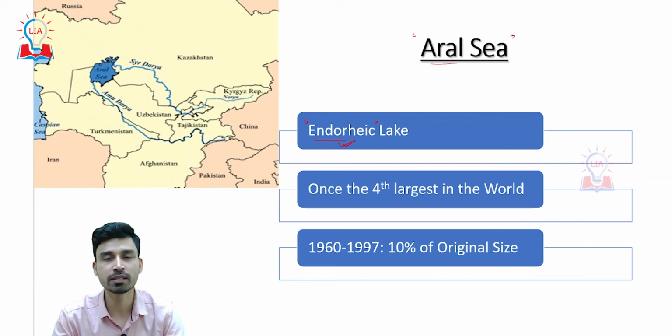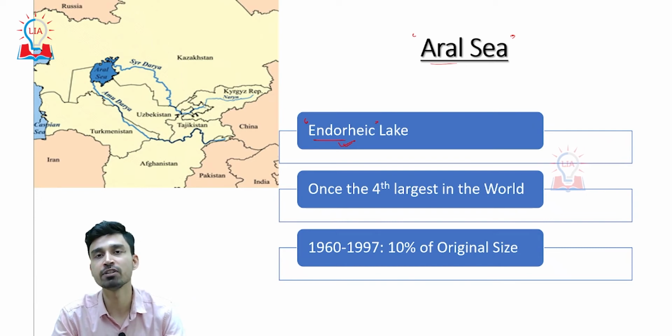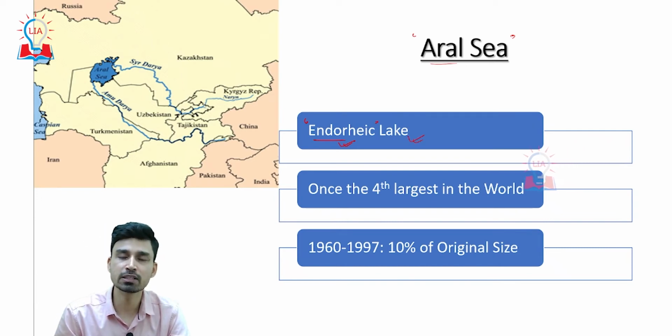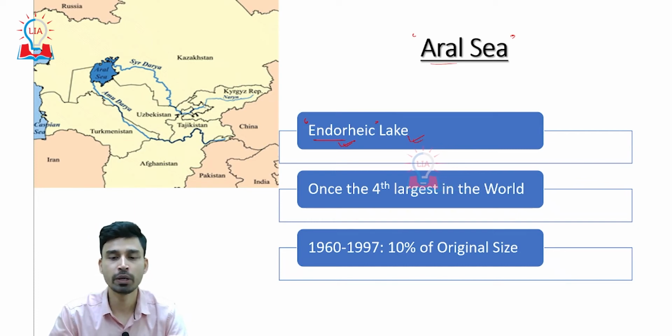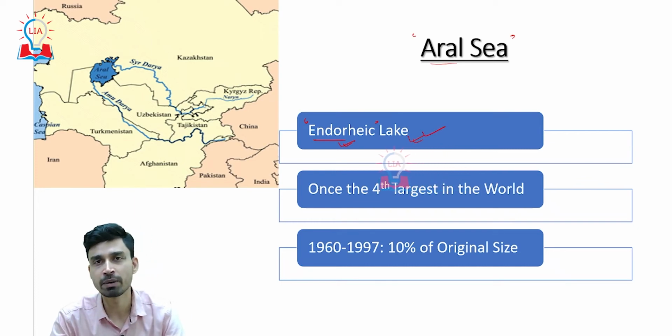We have lake water that is continuously intermixing with the sea water, while an endorheic lake is a lake that is completely enclosed by land on all sides, and even if rivers are flowing into or out of the lake, they do not drain into the ocean. So it is the best example of an inland drainage pattern as well as an inland lake.